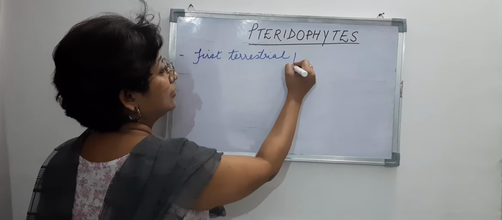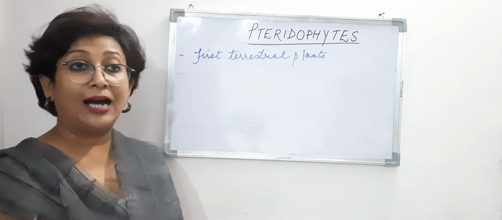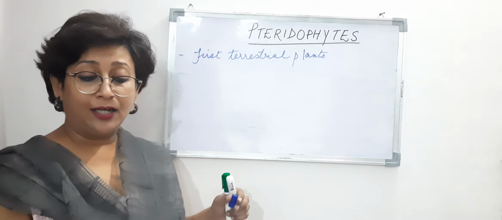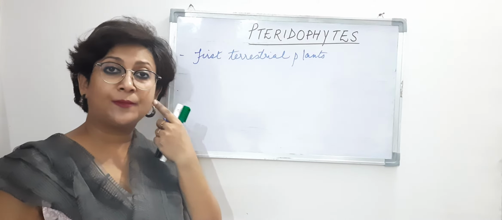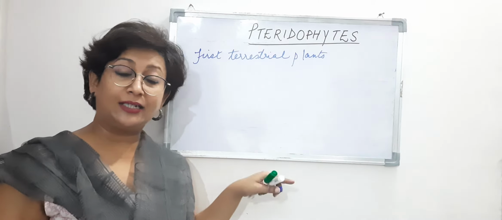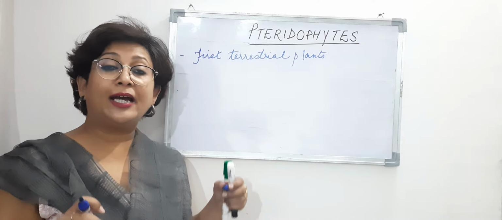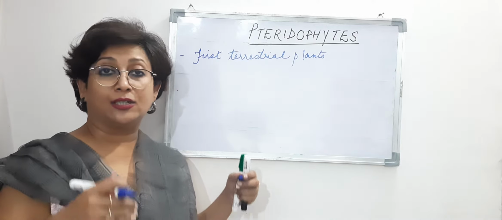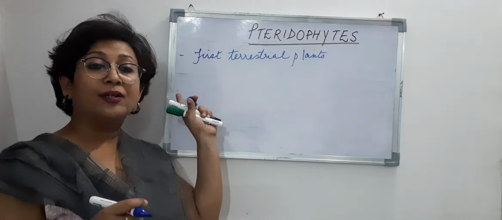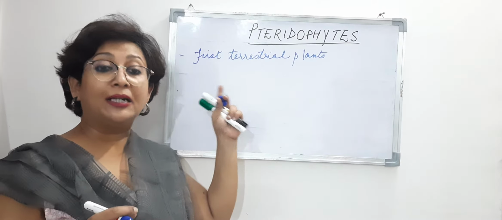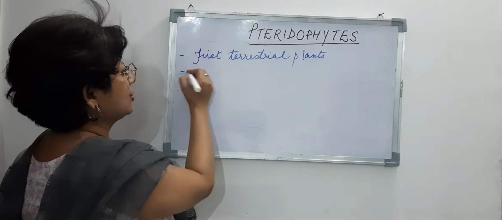Another characteristic feature here is that since they are found on land, they require certain structures which would help them in conduction, right? So that means they have the vascular bundles present. So they possess vascular tissues, right?